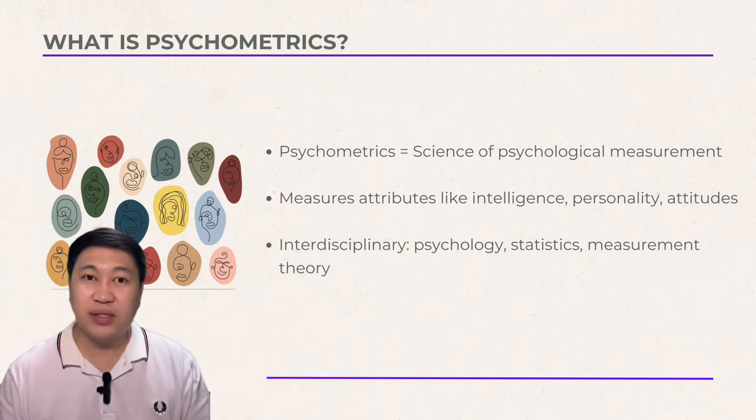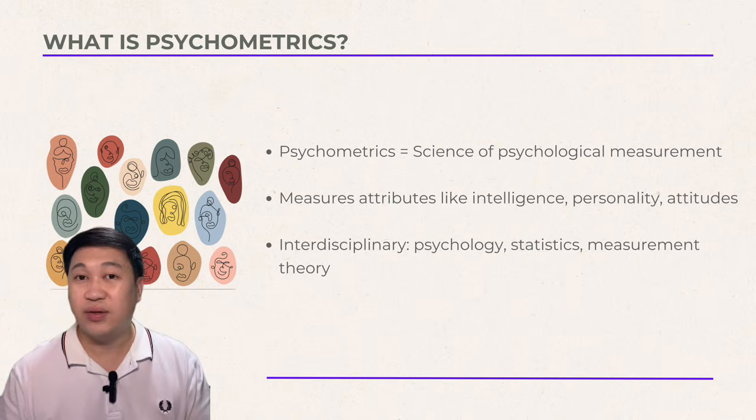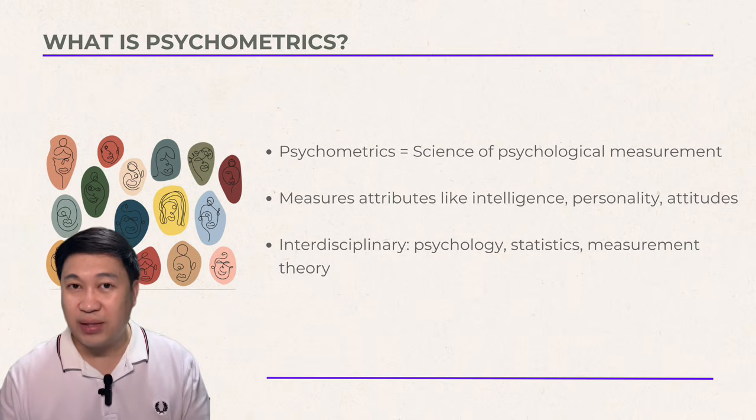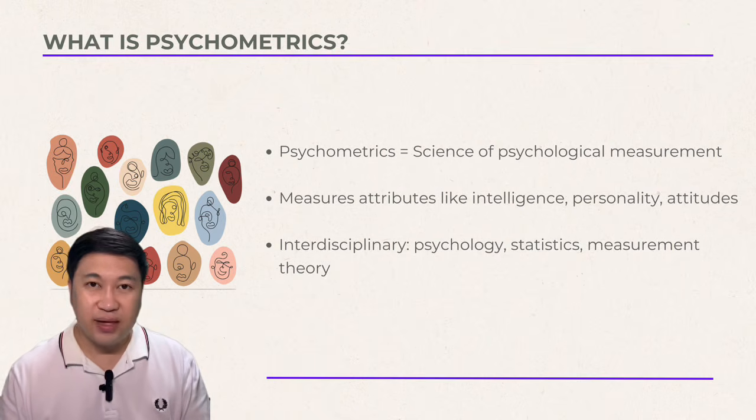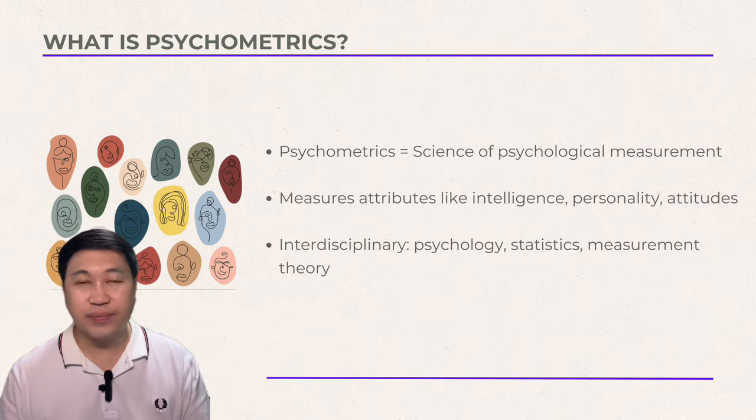According to Ross 2007, psychometrics is the foundation of psychological assessment and measurement. It is what ensures that the tools we use, just like the IQ test or personality inventories, have a scientific quality.